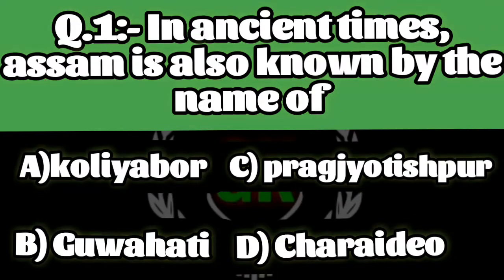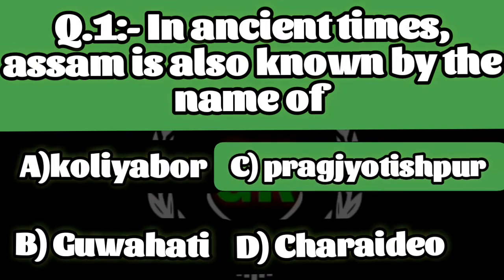Question number 1. In ancient times Assam is also known by the name of A. Koliabor, B. Guwahati, C. Pragjyotispur and D. Soraido. Right answer is C. Pragjyotispur.